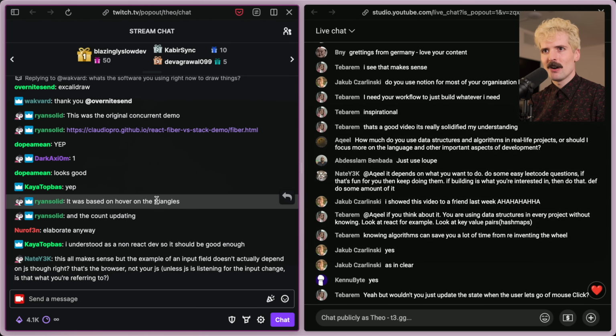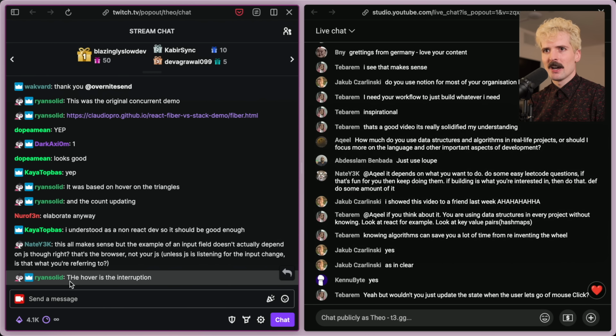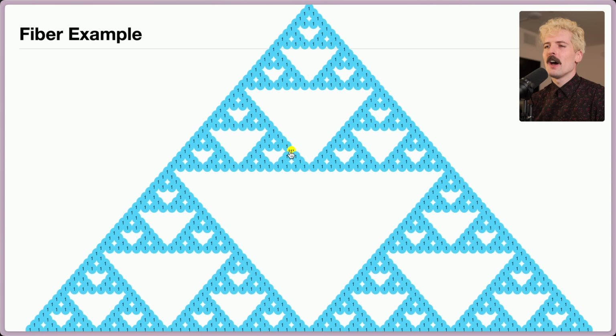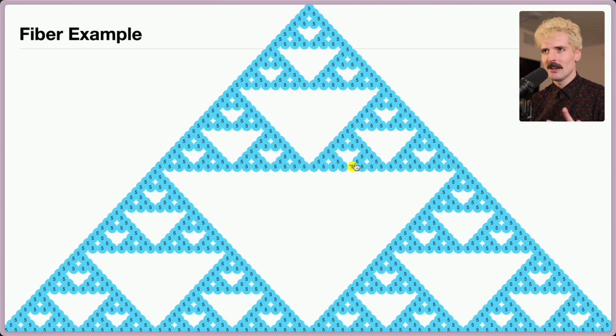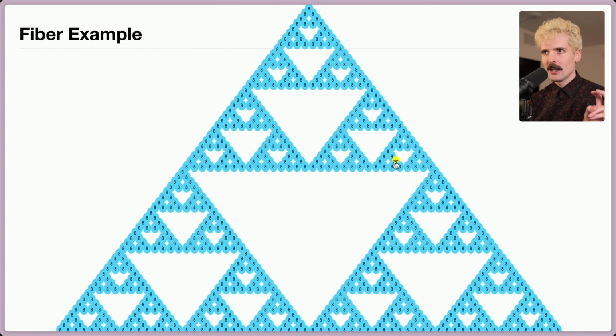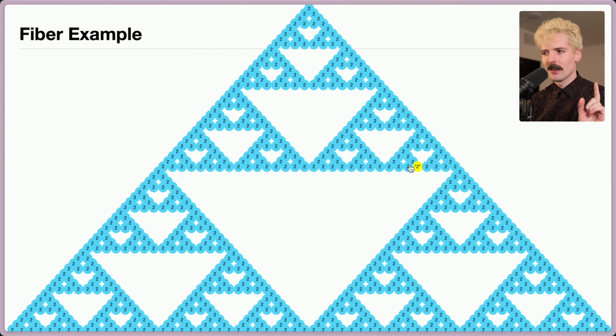It was based on hovering on the triangles and the count updating. So yeah, the hover is the interruption. Oh, the hover is the action that's interesting here. It's doing all of the triggering, all the updating. React is just doing its thing, but hovering is an interruption that would have been blocked if this wasn't able to run concurrently. That makes more sense.